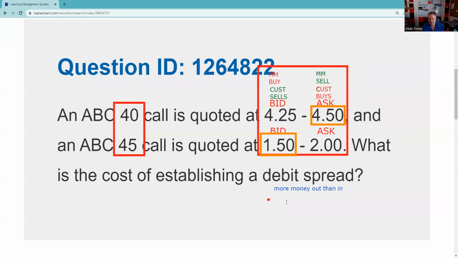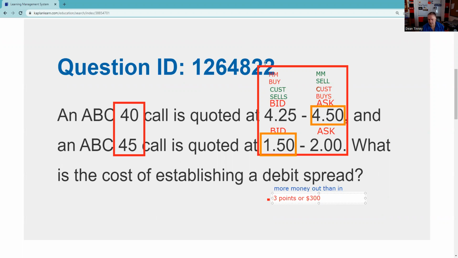And the debit spread, the cost of establishing this, is going to be 3 points or $300. Now, in the test, they wouldn't give you the choice of both of those. It would be one or the other in terms of that. Okay, let's just move that.